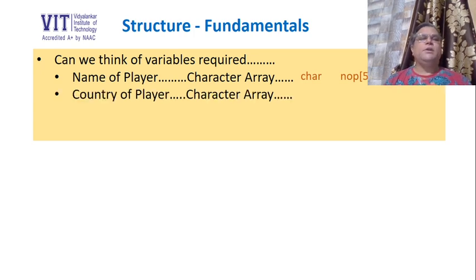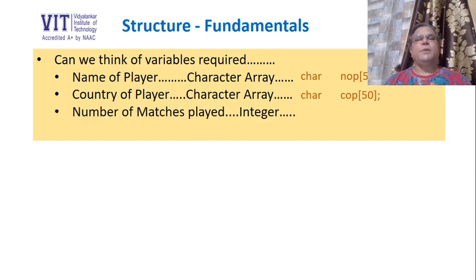Then the second field is country of a player, which is also a string. So definitely we require another character array to store the country of a player. So let us create a variable again, char. Name of the variable is cop, that is country of player, and capacity 50. Let us create the third variable for storing number of matches played, and you know, number of matches played is always an integer. So we will take an int variable. Name of the variable is nom, that is number of matches.